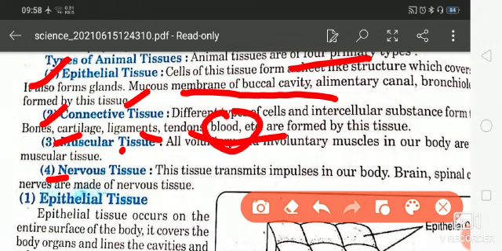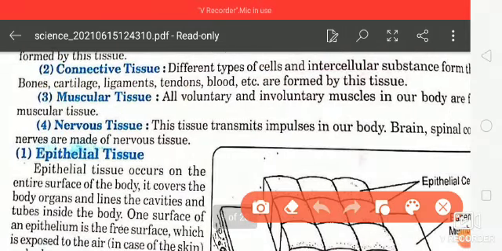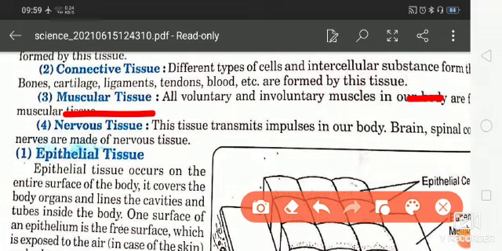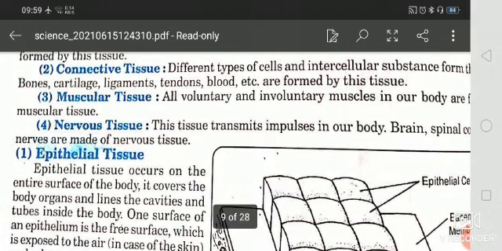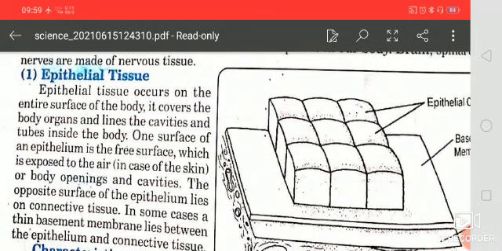Blood is also a connective tissue, a fluid connective tissue, and it is very important. All voluntary and involuntary muscle movements in our body are performed by the muscular tissue, and nervous tissue transmits impulses in our body; through this tissue the brain transfers the order to the particular part of the body.